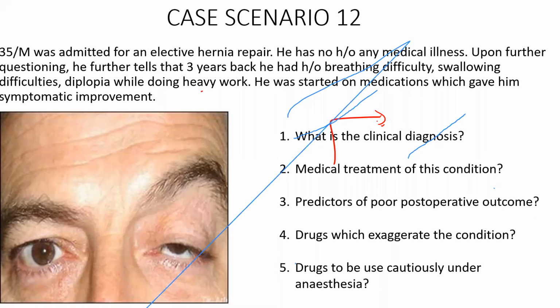Sir, non-pharmacological rest and then pharmacological. Okay, fine. What is the pharmacological treatment? Neostigmine or pyridostigmine. Okay, anticholinesterase predominantly. Pyridostigmine is most preferred, right? Then you can give neostigmine, oral pyridostigmine and neostigmine. Good. Then what are the treatments?